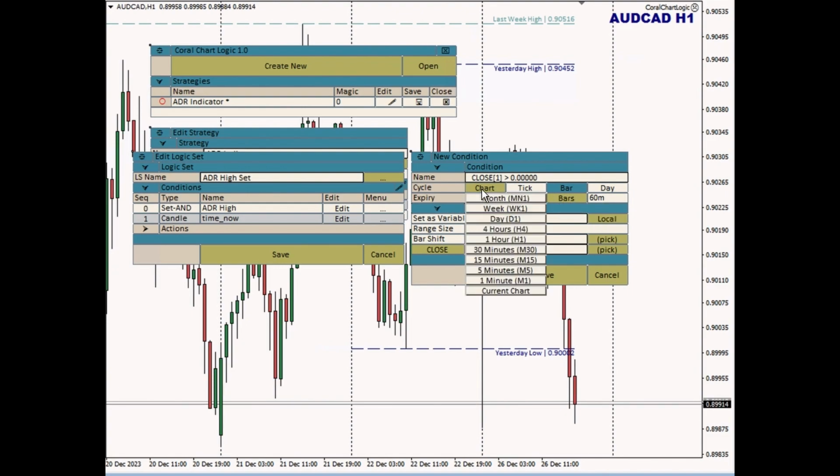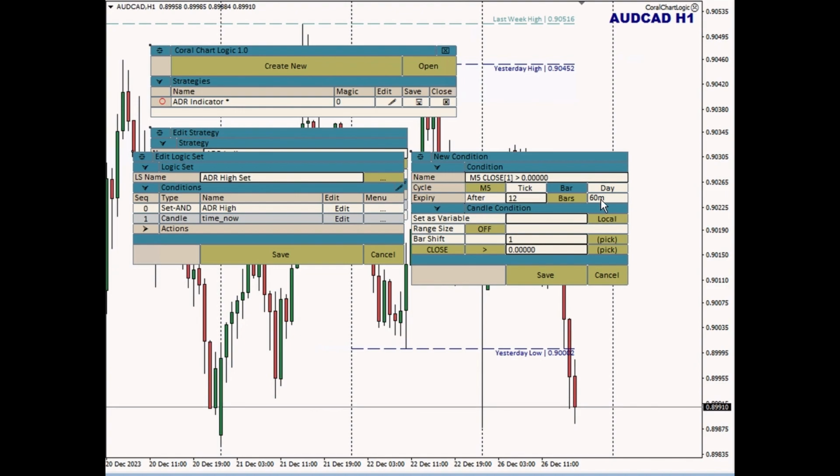If I were to change this to an M5 chart, on an M5 chart, 1 bar is 5 minutes. If I were to say 6 bars, then on an M5 chart, 6 bars is 30 minutes. And if I were to change it to 12 bars, then on an M5 chart, 12 bars is 60 minutes. So it's just a handy way of verifying what these settings are translating to in terms of actual time.